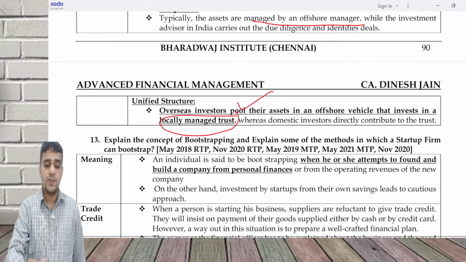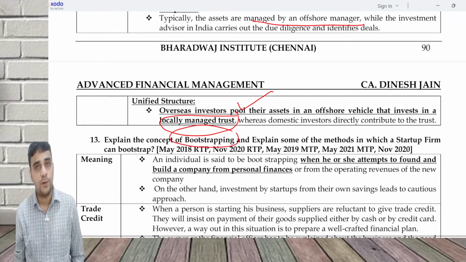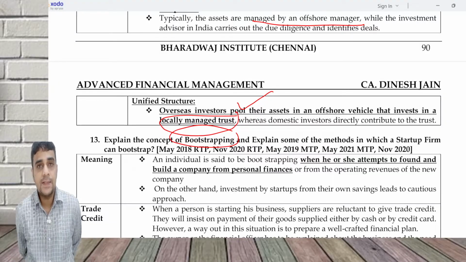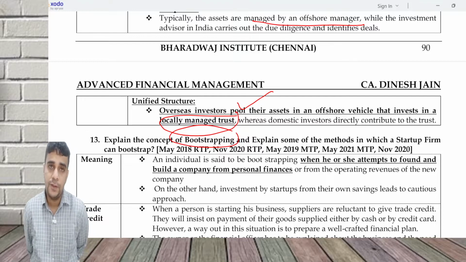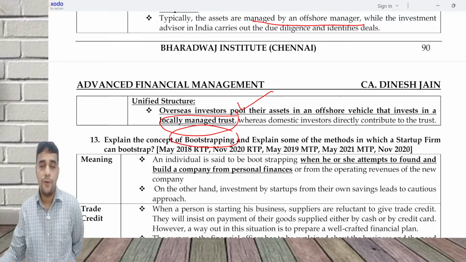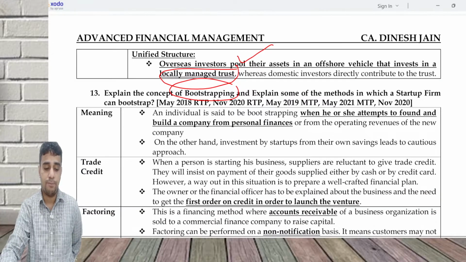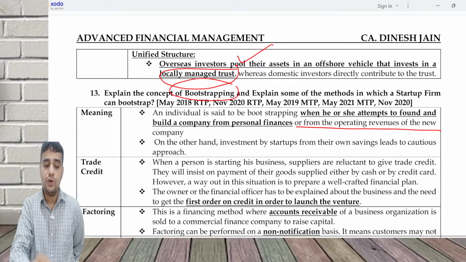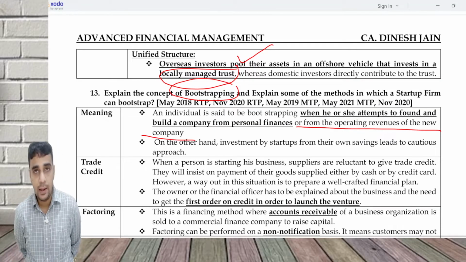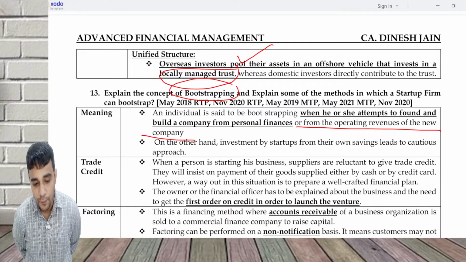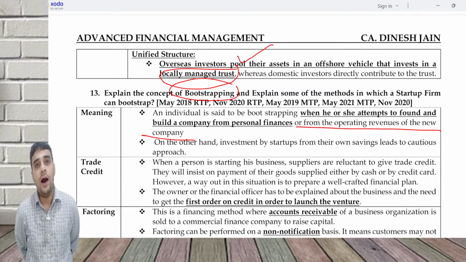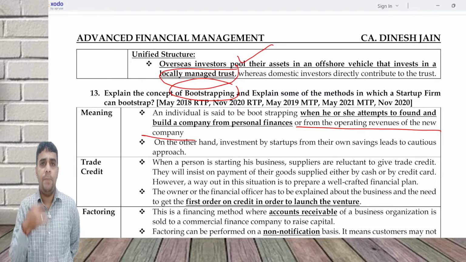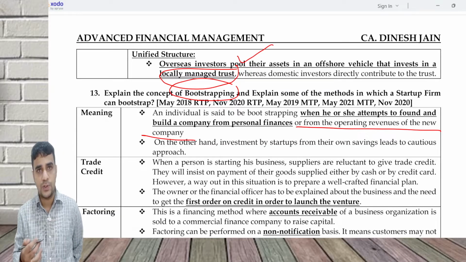Explain the concept of bootstrapping. We have already explained what is bootstrapping. Bootstrapping is raising money from the personal sources of the promoter or from the operating revenues of the company. You are not trying to go for a bank loan, or for some venture capital funding or an angel investment funding. Somehow you are trying to manage based on your available sources.